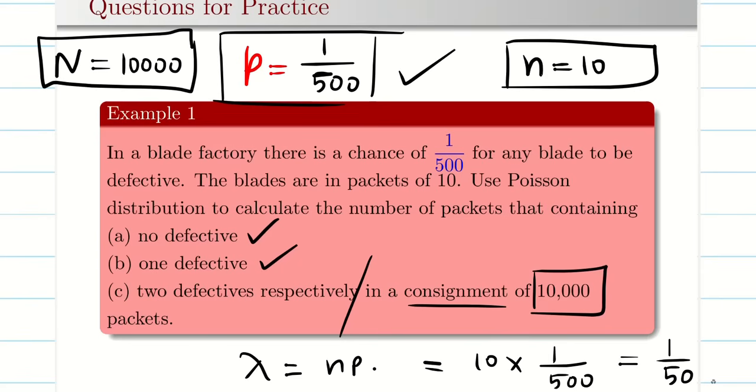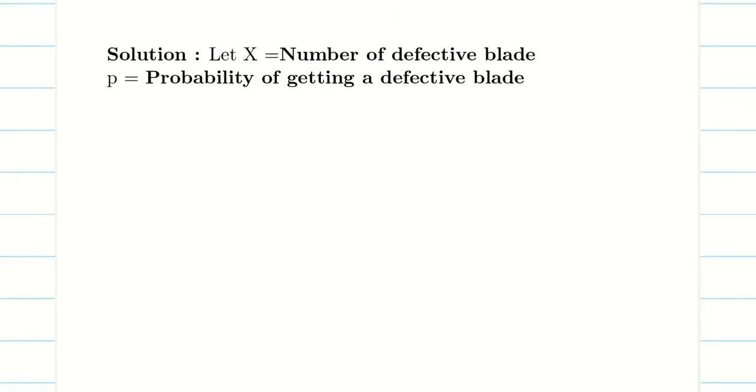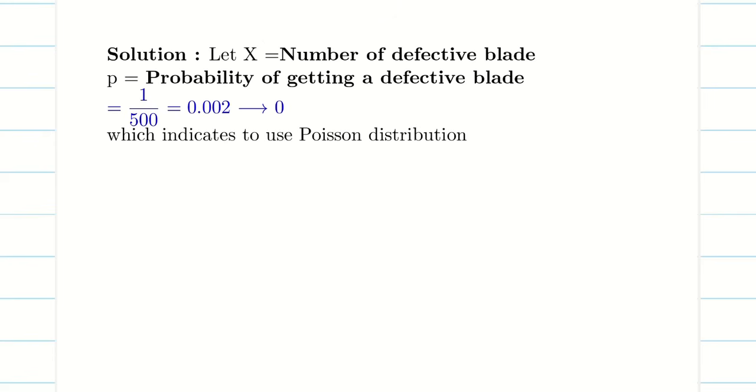Okay, let's go into the problem. So as usual, we have to assume, let x be the number of defective blades. p is the probability of getting a defective blade. Just now I said p is going to be 1 by 500. It is very clear, given in the question. So now we have to check how we can apply Poisson distribution. When it is 1 by 500, it is 0.002. It is almost tending to 0. Now it is eligible. It indicates that we use Poisson distribution. Good. Great. Let's go.